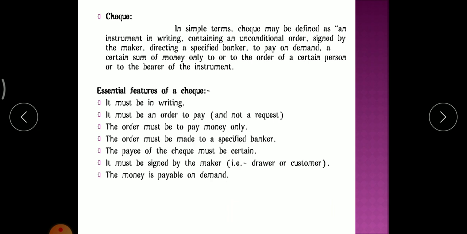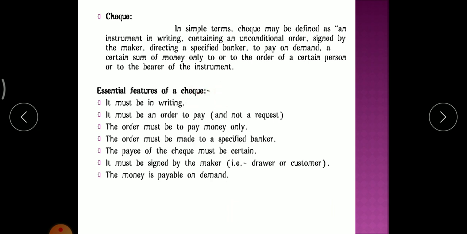In checks there are usually three parties involved. Which are the parties? Let's see in the upcoming slides. A check is an instrument in writing containing an unconditional order signed by the maker directing a specified banker to pay on demand a certain sum of money to a certain person or to the bearer of the instrument. Clear? This is the meaning. So let's see the features of the check.